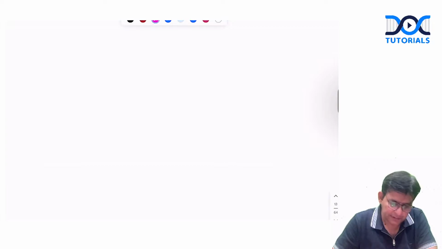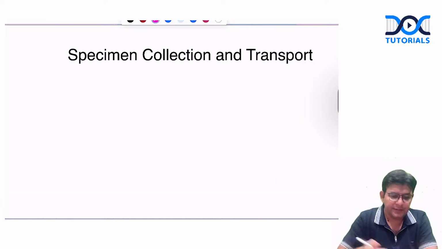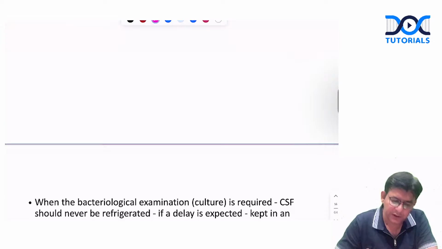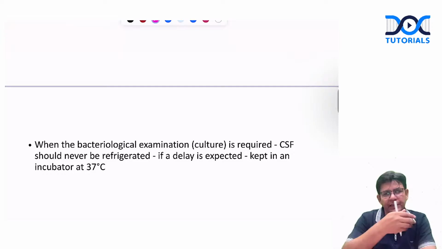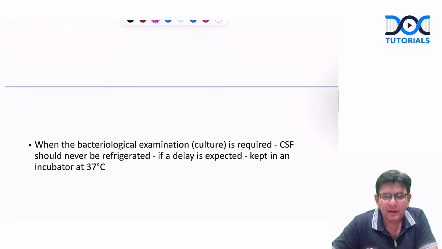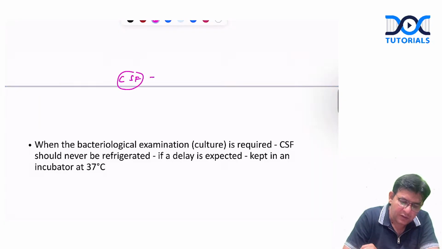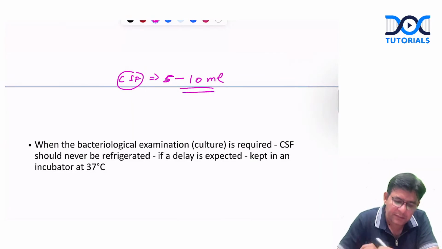Okay. Now, talking about the lab diagnosis in this particular one, the specimen collection and the transport of it. So you know that obviously you tend to have the patient in the lateral position and you do the lumbar puncture, and from that lumbar puncture, you try to have the CSF. Practically, how much CSF comes? Hardly 5 to 10 ml. This much CSF comes after doing the lumbar puncture.